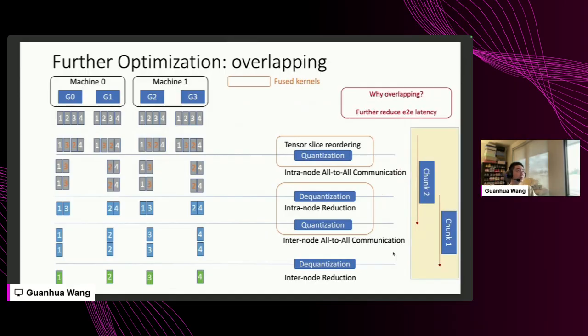The second optimization we did is communication collective overlapping. Basically, here we overlap intra-node communication and inter-node communication on different data chunks, such that they don't have any data dependencies, so we can do the overlapping. By doing this overlap, we can reduce the end-to-end latency.